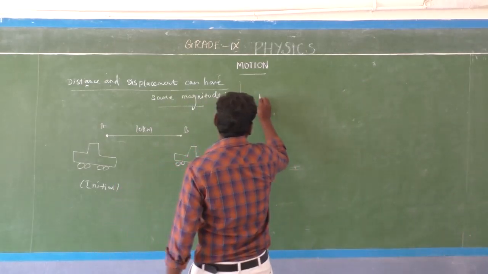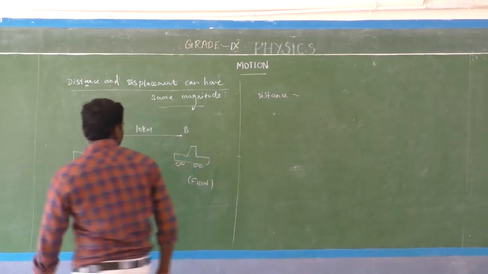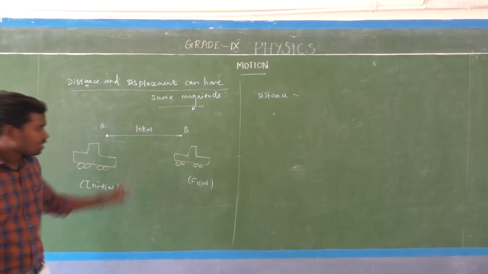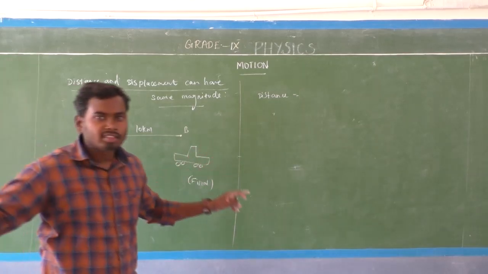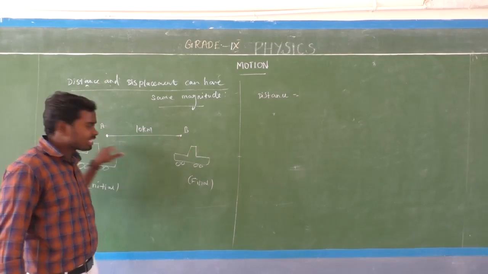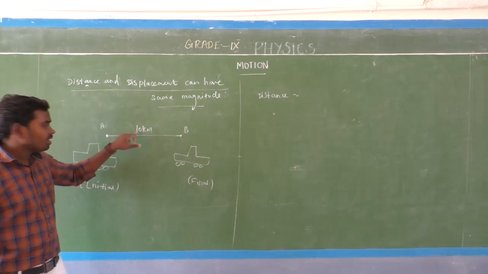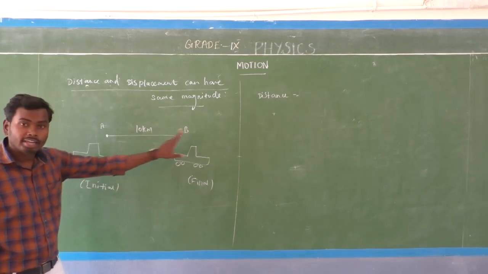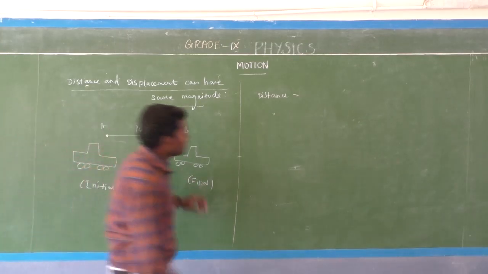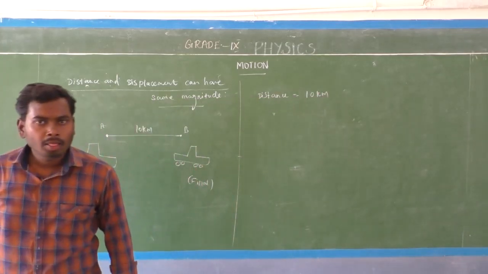The first one, distance. Already you know what distance is: the total path length between 2 points. What is the total length covered by this car? That is 10 km. So the distance is equal to 10 km.